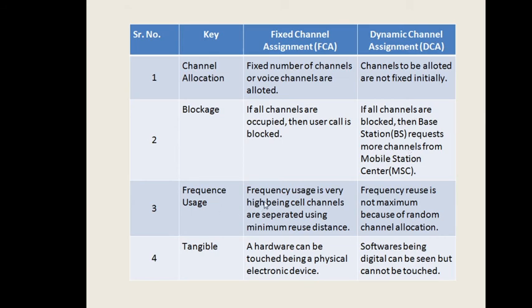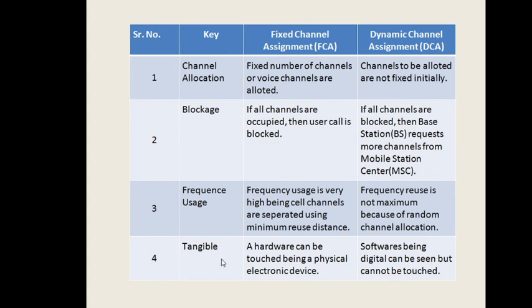Next, frequency reuse. In FCA, frequency reuse is very high, because co-channel cells are separated using the minimum reuse distance. In DCA, frequency reuse is not maximum because channels are allocated randomly. So the frequency reuse concept is implemented in FCA, and it is not implemented in DCA.